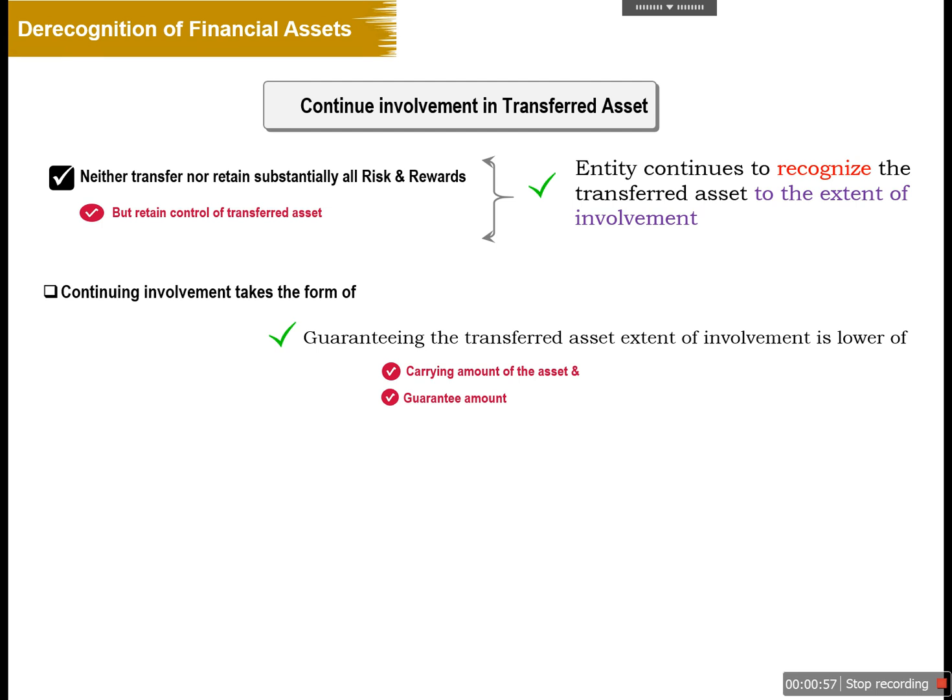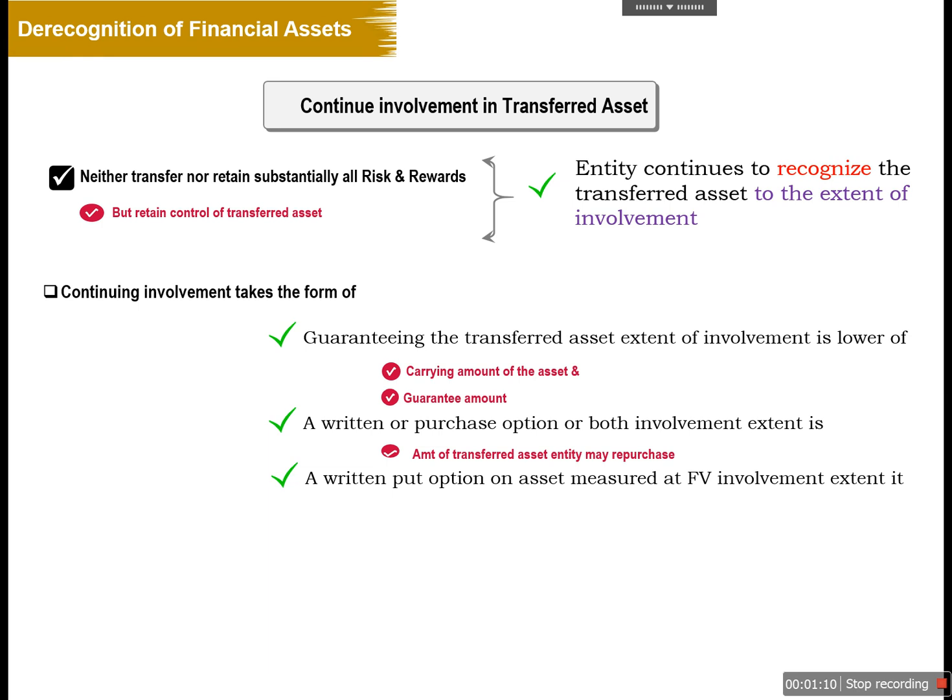Similarly, continued involvement may take the form of a retained or purchased option, or both. In this case, the involvement extent is the amount of transferred assets the entity may repurchase. And in case of a written put option on the assets that is measured at fair value, the involvement extent will be the lower of the fair value of the asset or the option exercise price. So ultimately, it is the risk to which the entity is exposed.